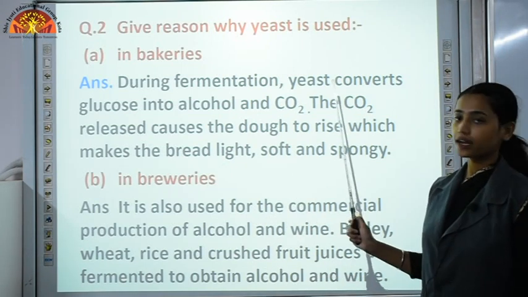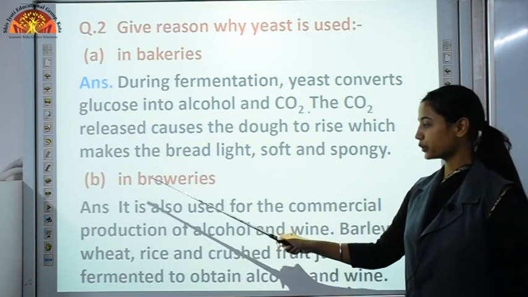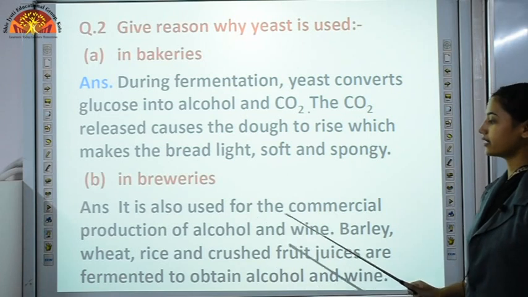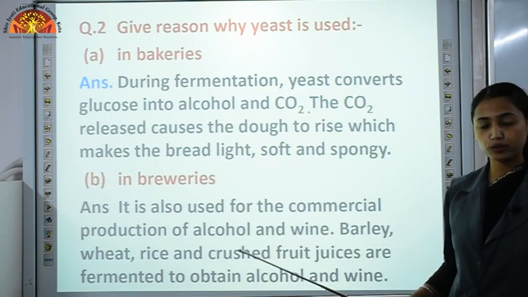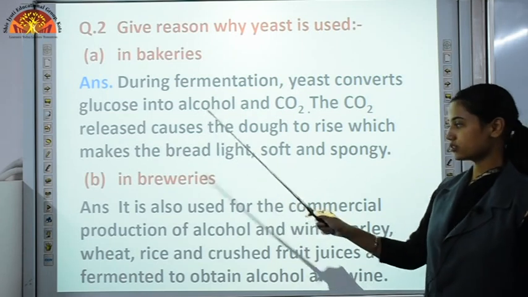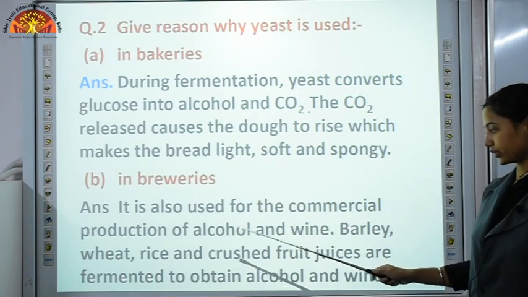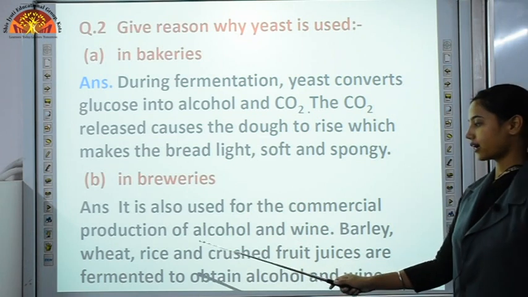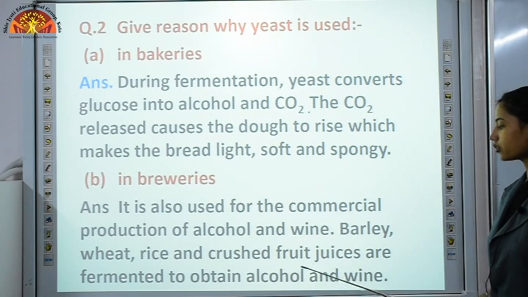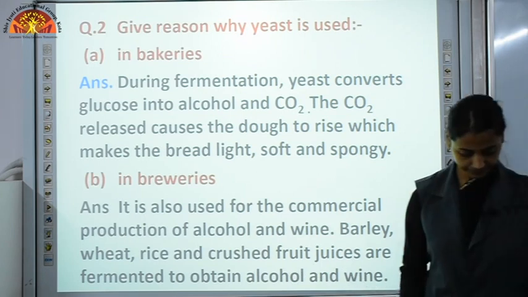In that we use yeast. Then in breweries, it is also used for the commercial production of alcohol and wine, because during anaerobic respiration they release what? Alcohol. So that's why they are used in this industry. Barley, wheat, rice and crushed fruit juices are fermented to obtain alcohol and wine.